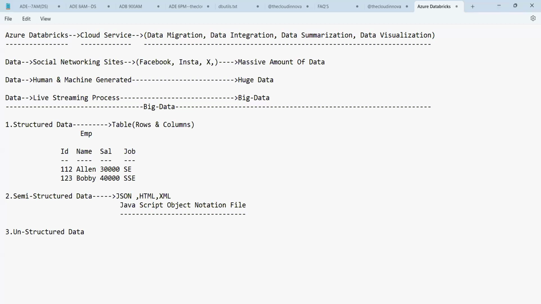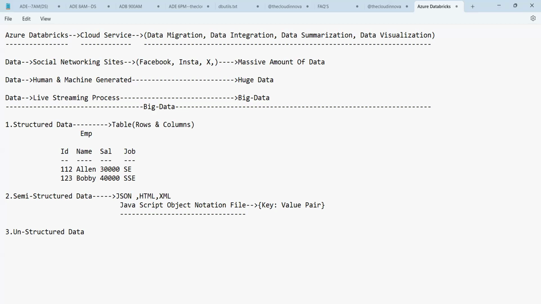The data in a JSON file is always recorded in the form of a key value pair.